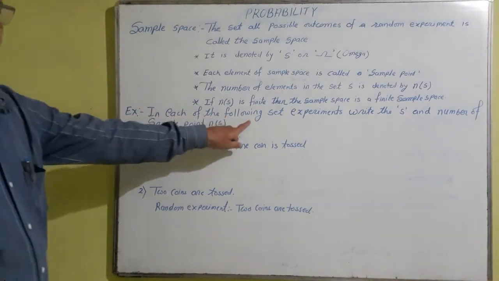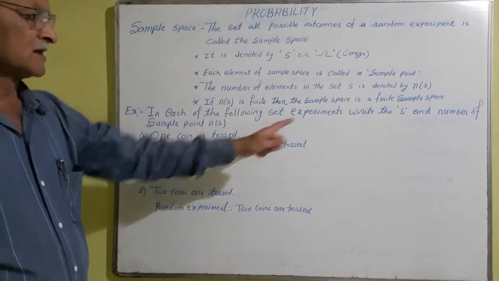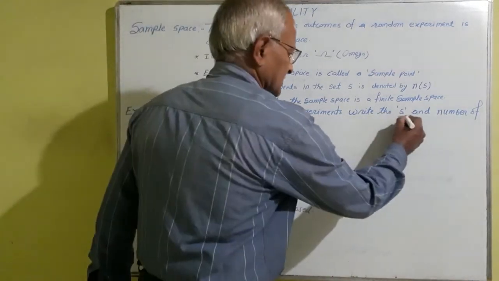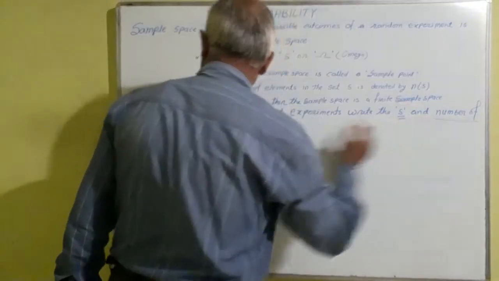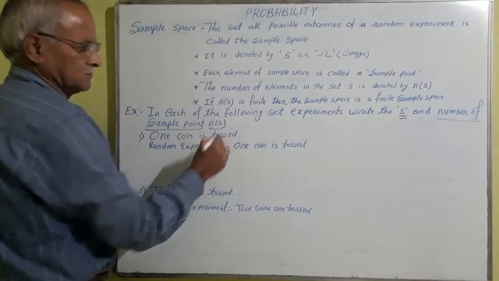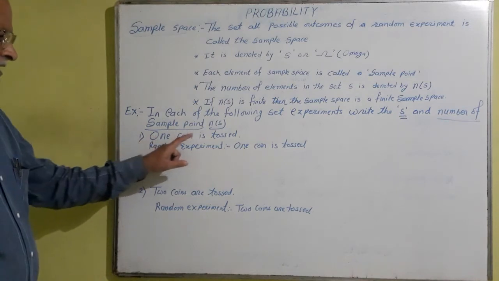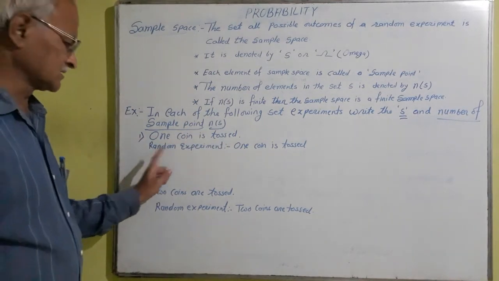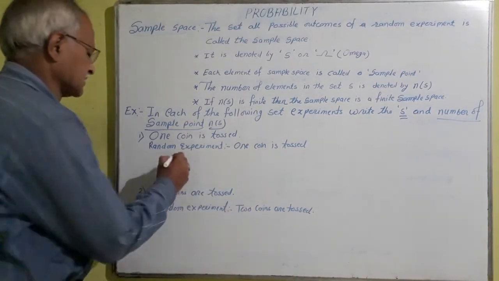In each of the following experiments, write the S, that is, the sample space, and the number of sample points, that is n of S. The first experiment is one coin is tossed. So the random experiment is one coin is tossed.